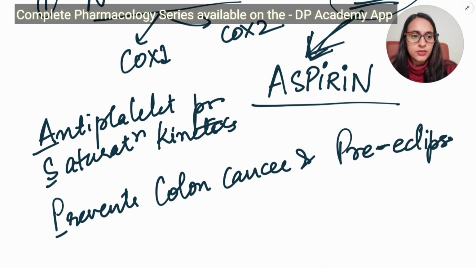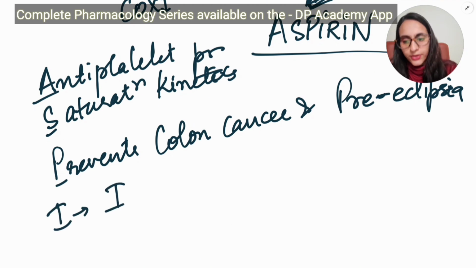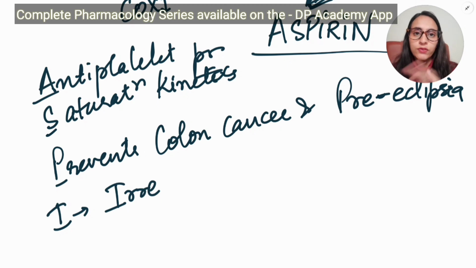Aspirin is given to a pregnant woman who is hypertensive, as preeclampsia increases the chances of miscarriage or early labor, and that is why we need to give aspirin to these high-risk pregnancy patients. Then I is irreversible COX inhibitor. I told you it is irreversible. It inhibits the COX, both 1 and 2, irreversibly.